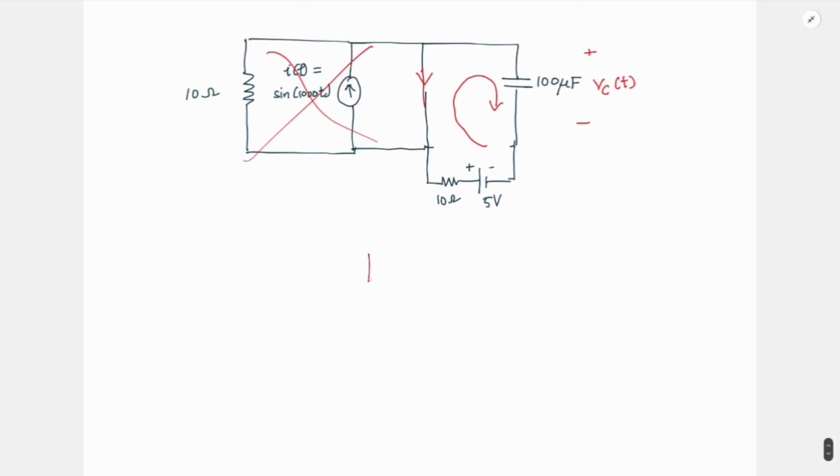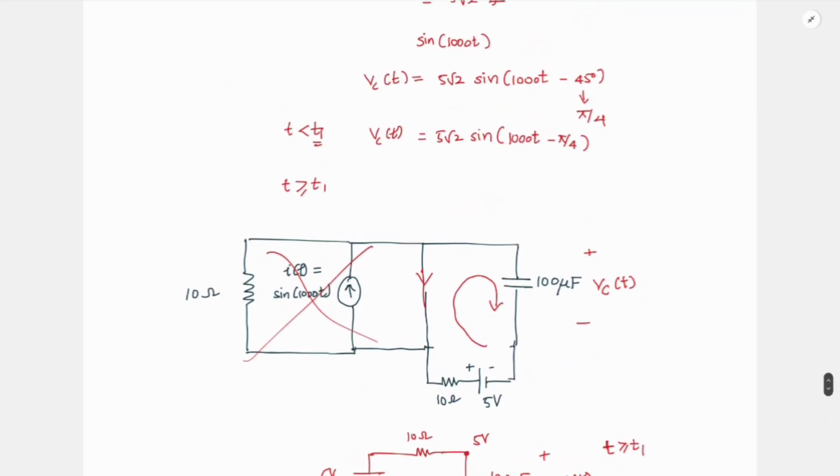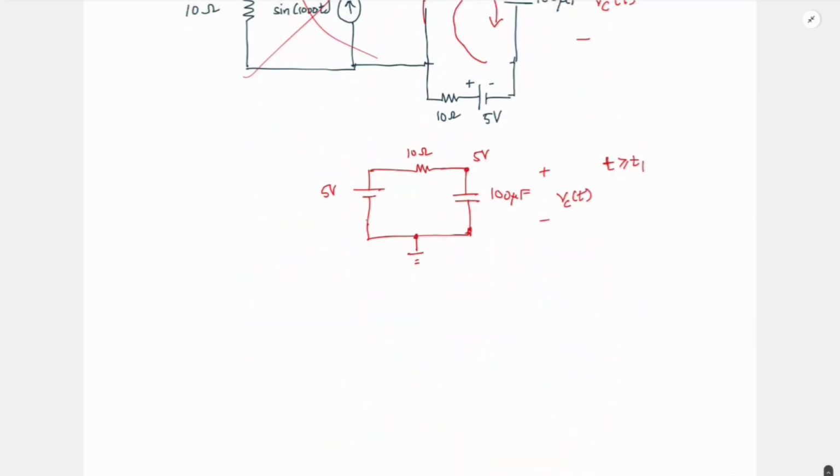So this equivalent circuit will be: we have this 5 volt and then this 10 ohm and then this C, which is 100 microfarad. Okay, this is my equivalent circuit, and we said that there should be no transient in my Vc of t for t greater than or equal to t1. So if this node is also equal to 5 volt when it is starting at the time of the closure of this K bar, can I say that there will be no current and hence there will be no transient, right?